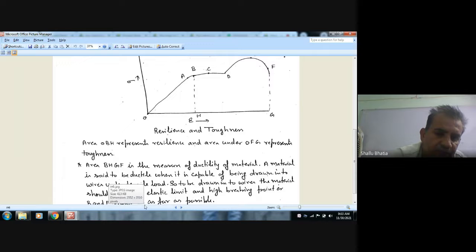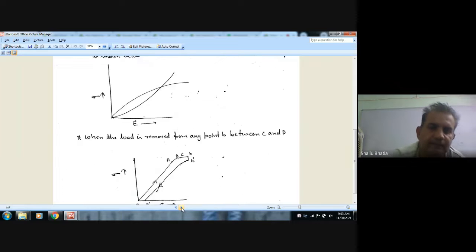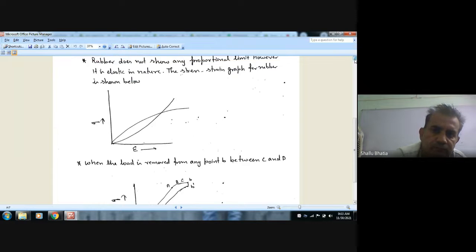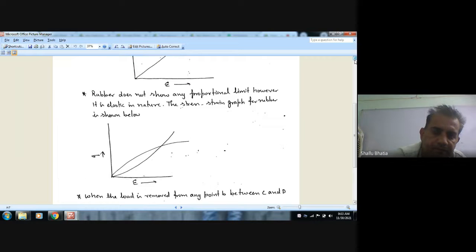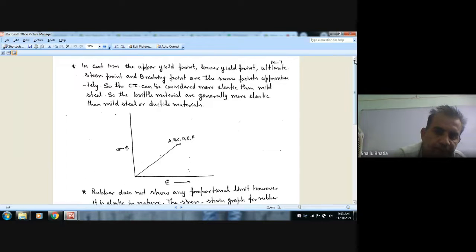So B and F should be as far apart as possible for higher ductility. Okay, so this is ductility.